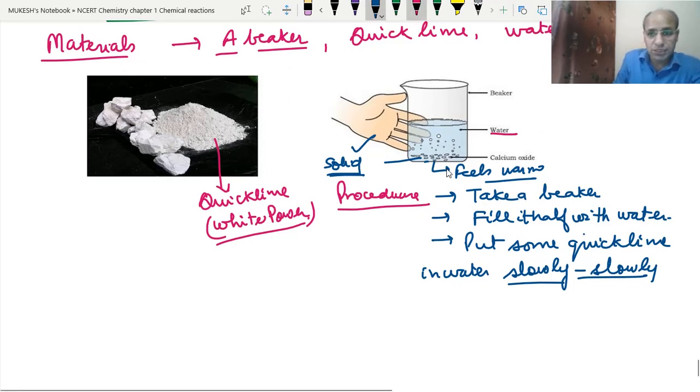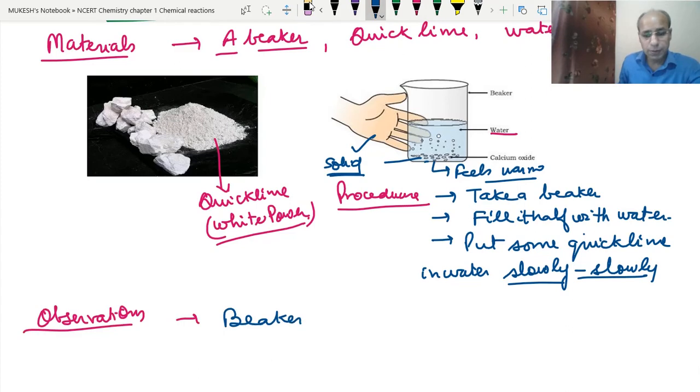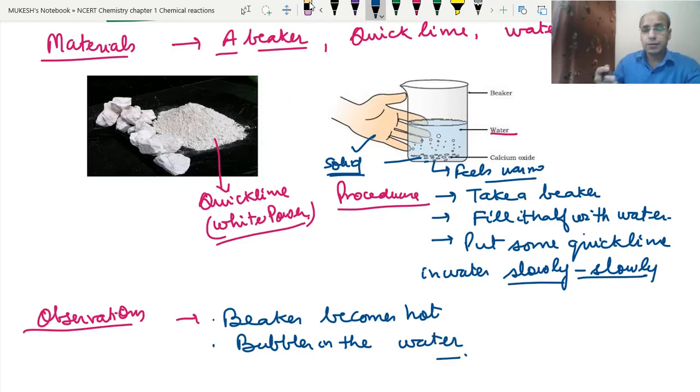So what are the observations that we will get? The beaker becomes hot. Second thing, we can see the bubbles in the water. That is because of the heat. So this is the activity that we can see, but we can even perform it at home, because we can find this quicklime at hardware shops. The paint shops which sell paints also keep this quicklime, a white powder. So we can perform this activity at home with care.